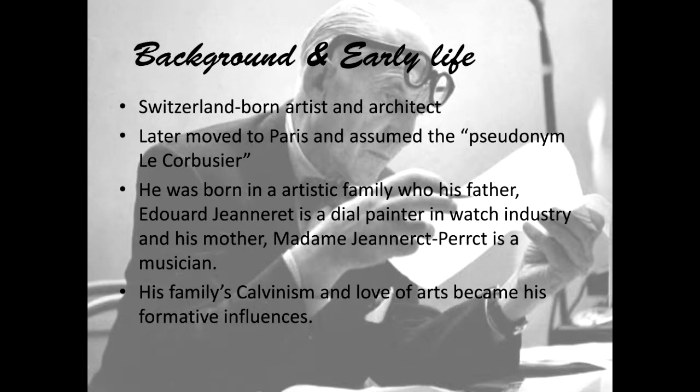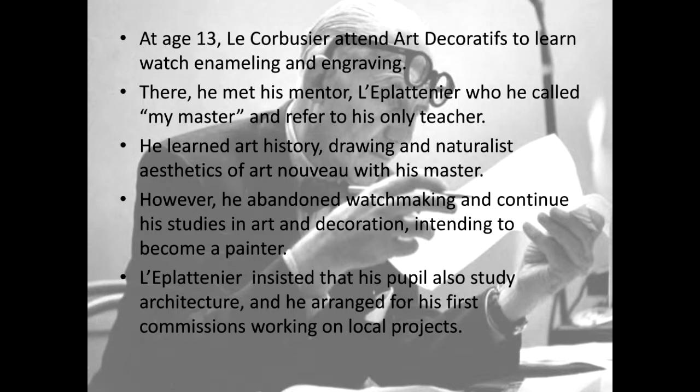Le Corbusier is a Switzerland-born artist and architect, who later moved to Paris and assumed the pseudonym Le Corbusier. At age 13, he attended art decorative school to learn wash enameling and engraving. There he met his mentor, who taught him art history, drawing, and the naturalist aesthetic of art. His mentor also insisted he study architecture and arranged his first commissions working on local projects.